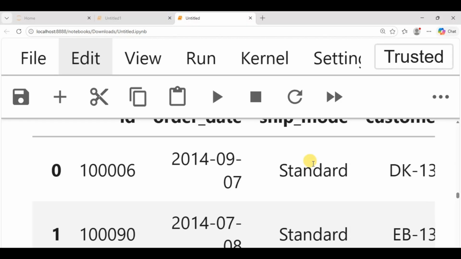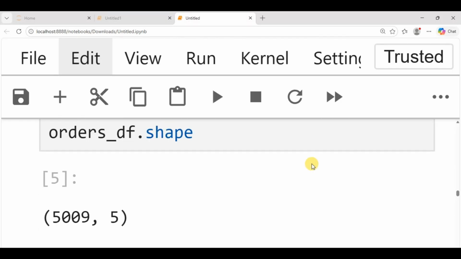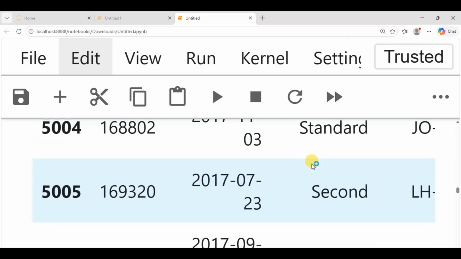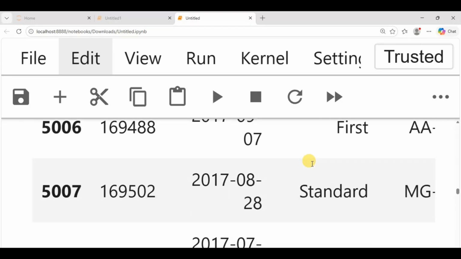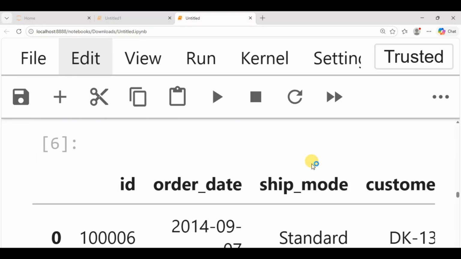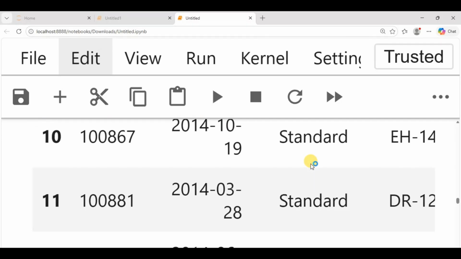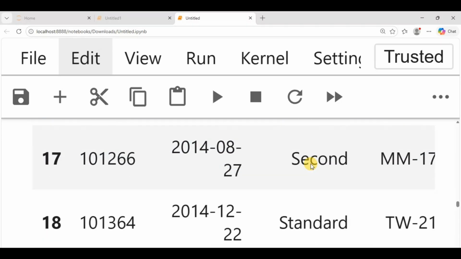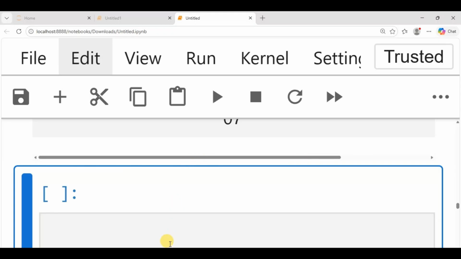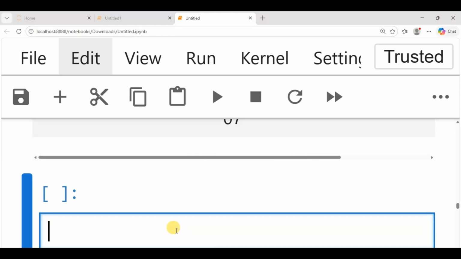You view it. Now you have used .shape, .head, .tail. Now let's use another function: .dtypes. With .dtypes, you're saying, show me what type my data set is.